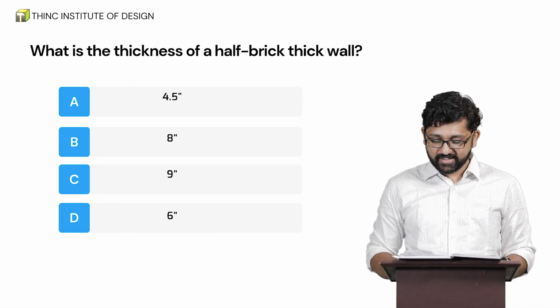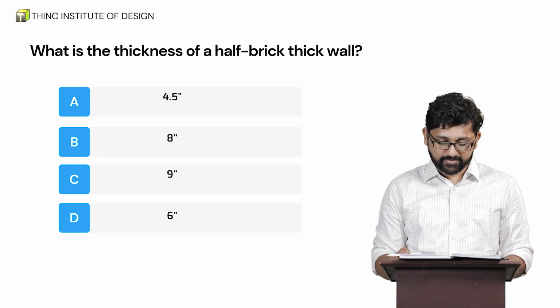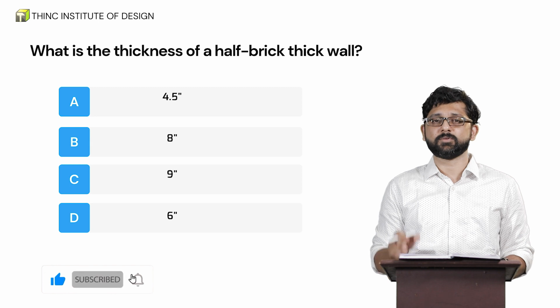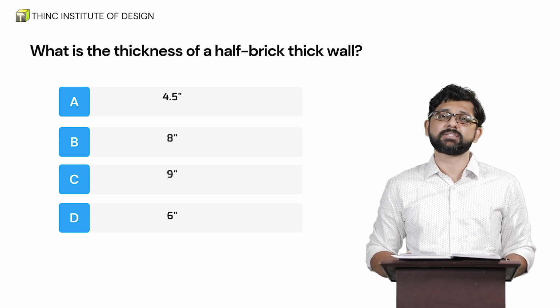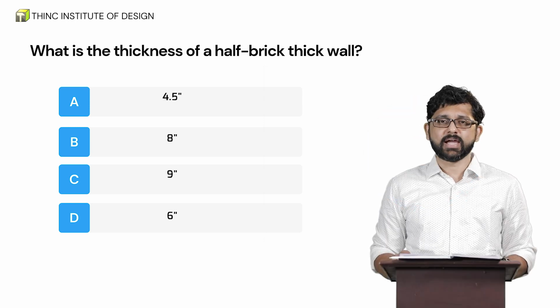What is the thickness of a half brick thick wall? There are four options that are given: 4.5 inch, 8 inch, 9 inch, and 6 inch. I want you to pause the video, go through the four options, and comment the correct answer in the comment box below. Let's look at the answer.